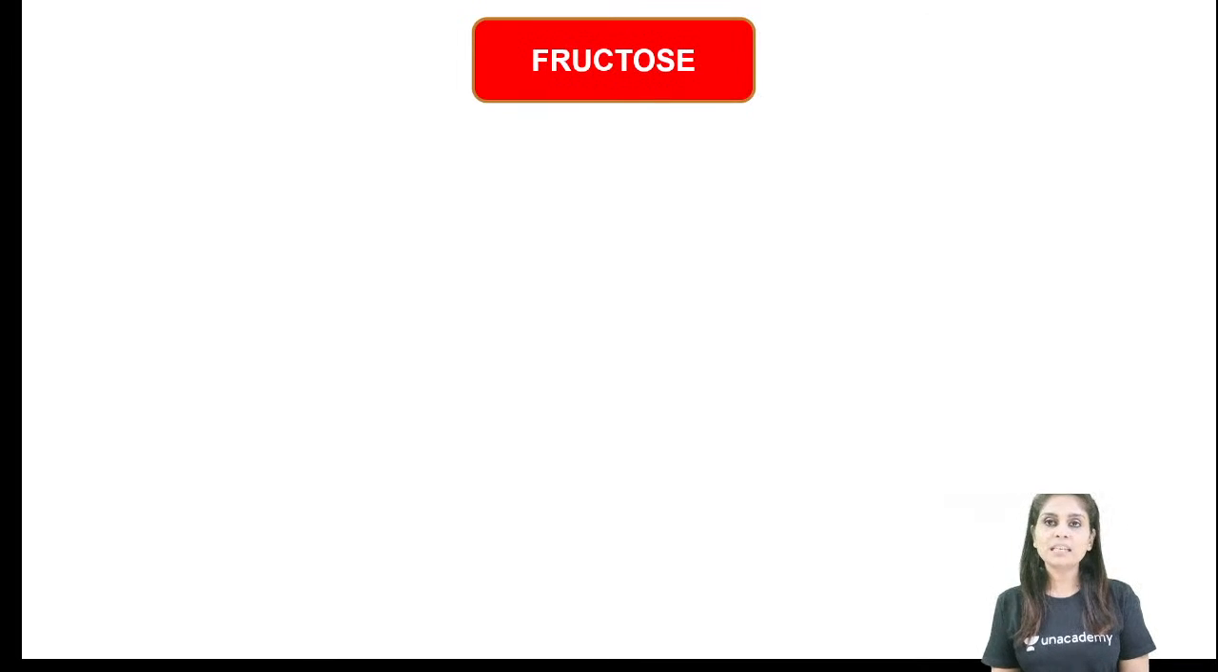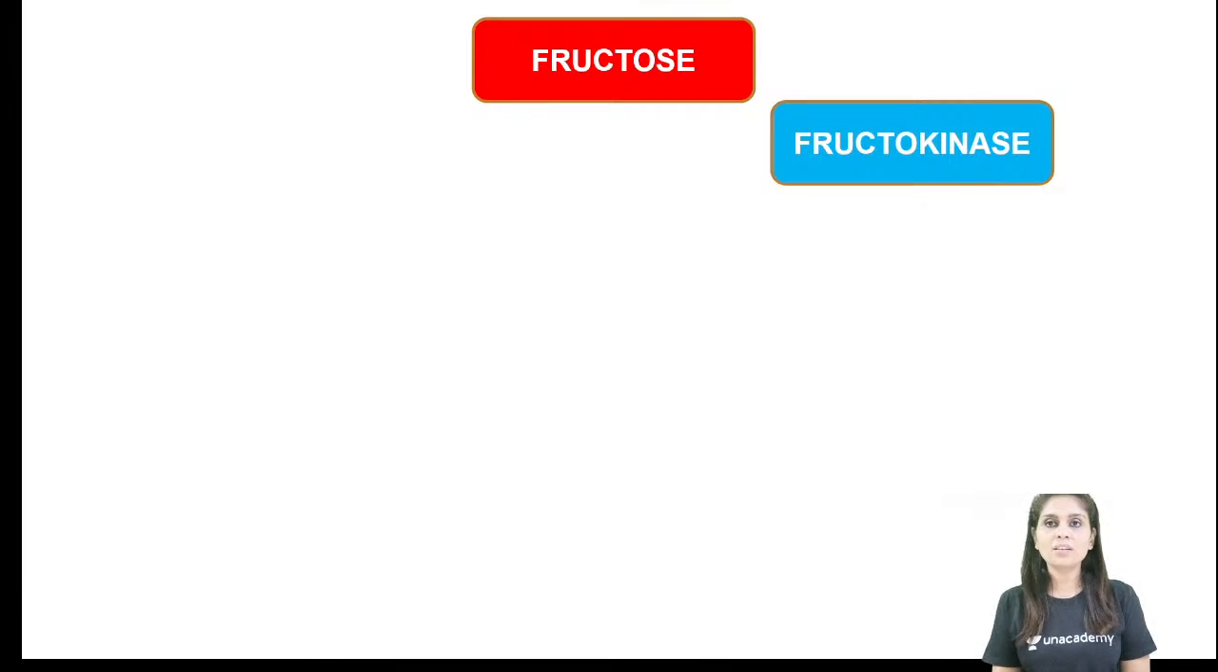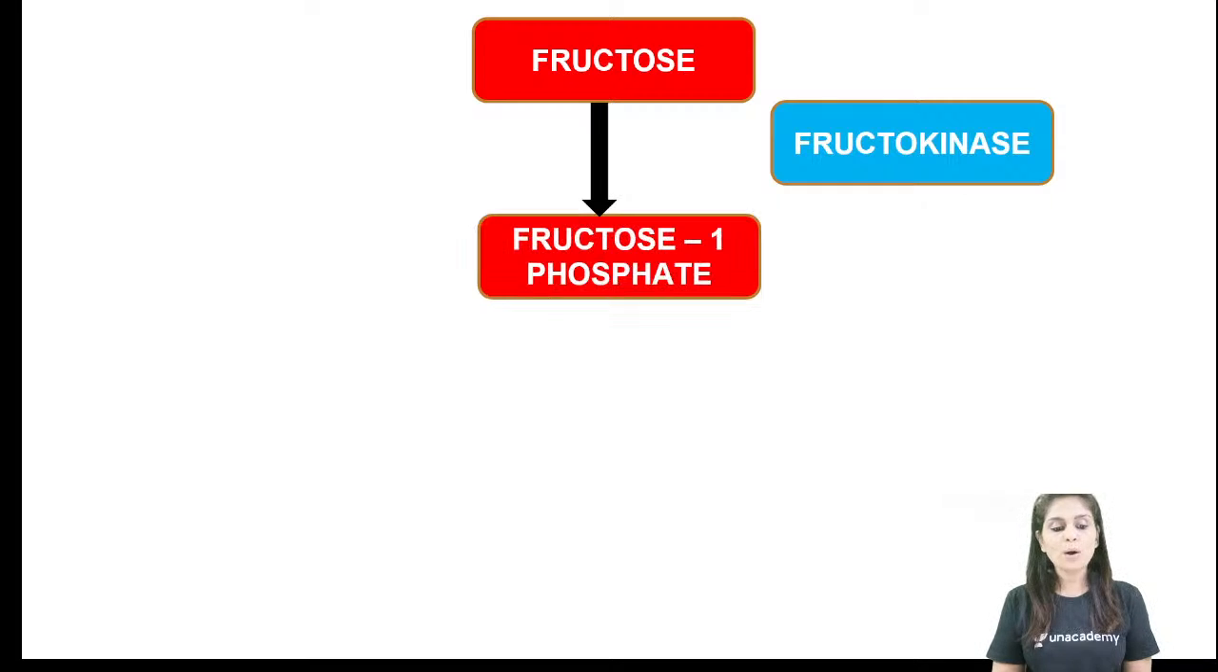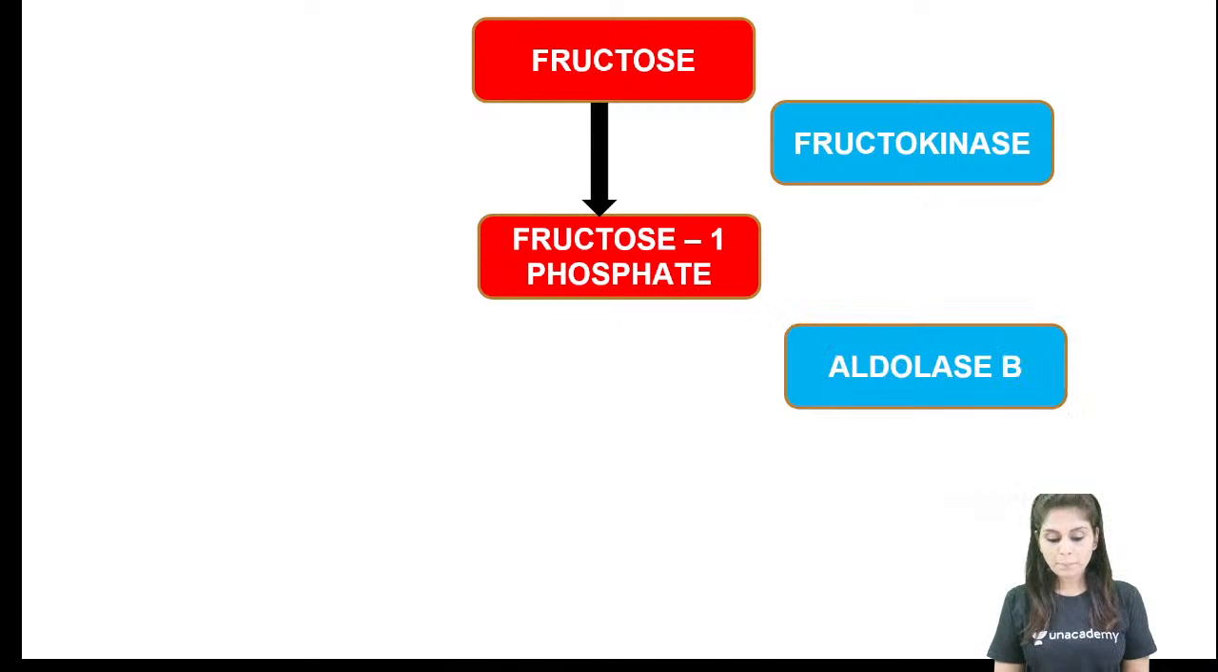Similarly, as soon as fructose gets into any cell, we have to trap fructose within the cell, for which the enzyme we use is fructokinase. So the first enzyme which begins the metabolism of fructose is fructokinase, which converts fructose into fructose 1-phosphate. This fructose 1-phosphate is immediately cleaved by the next enzyme, aldolase B. Do you remember, aldolase A is involved in glucose glycolysis, aldolase B is involved in fructose glycolysis.